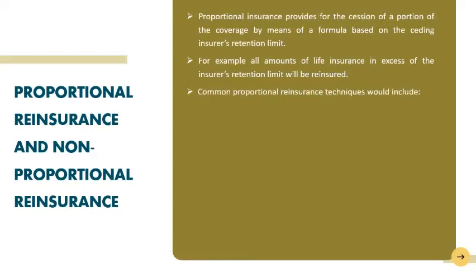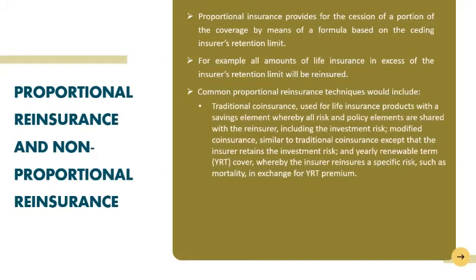Common proportional reinsurance techniques include: firstly, traditional coinsurance, used for life insurance products with a savings element whereby all risk and policy elements are shared with the reinsurer, including the investment risk. Modified coinsurance, similar to traditional coinsurance except that the insurer retains the investment risk. And yearly renewable term (YRT) cover, whereby the insurer reinsures a specific risk, such as mortality, in exchange for yearly renewable term premium.